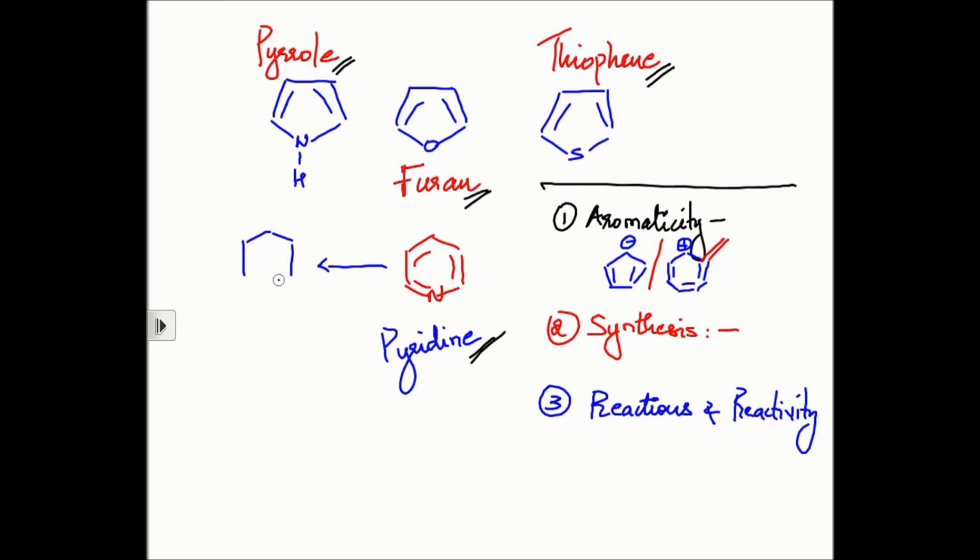Okay, so initially we'll be discussing a little bit about aromaticity of these compounds. We'll be discussing the saturated analogues, in the sense for pyridine we'll be discussing reduction of the pyridine ring to its saturated analog, which contains nitrogen here. Okay, but however we will not be discussing synthesis and reactivity of such kind of compounds which are completely saturated. We'll be restricting our discussion only to the aromatic ones. We'll not be moving on to the completely saturated analog. Of course, but you also need to know the common name of this compound. This is called piperidine.